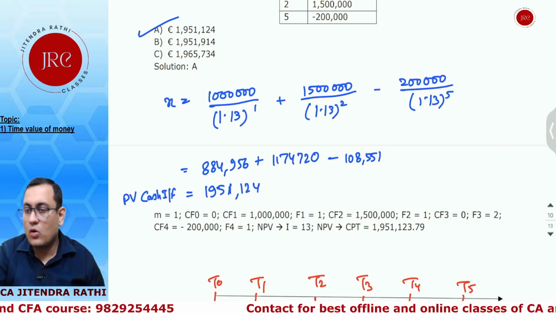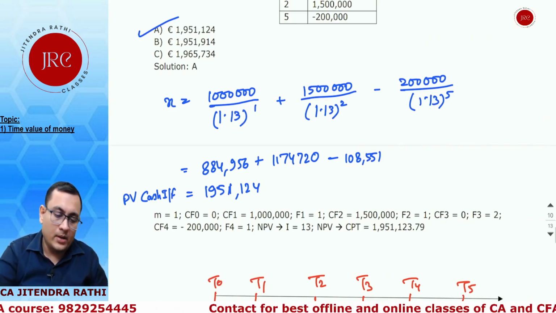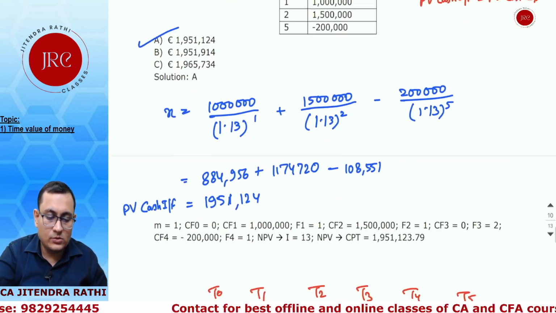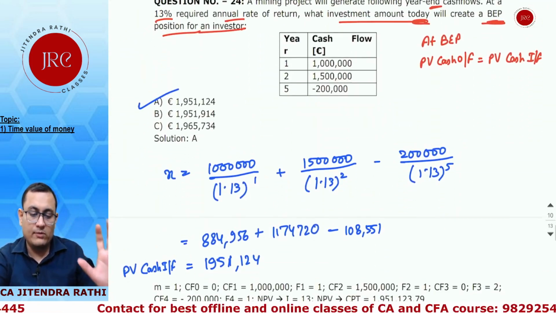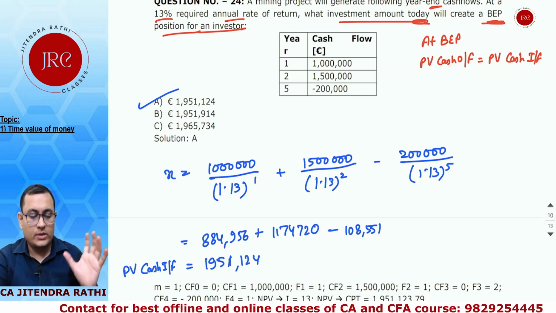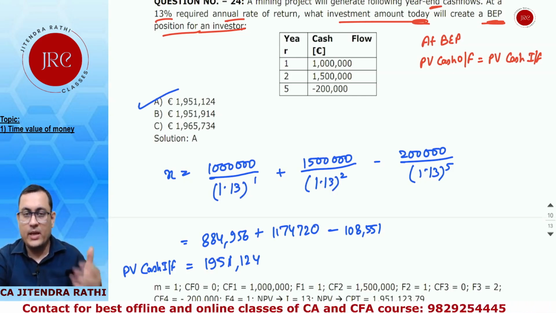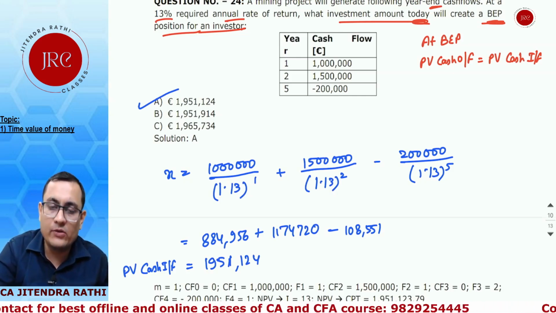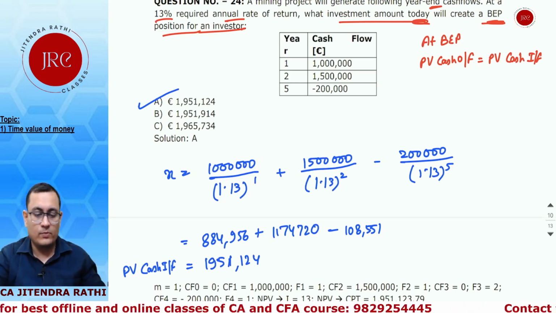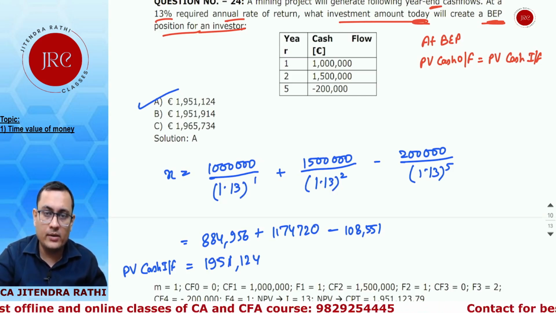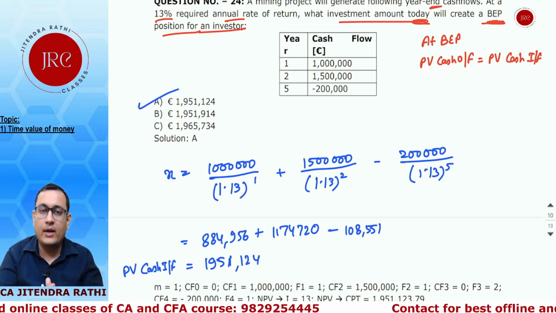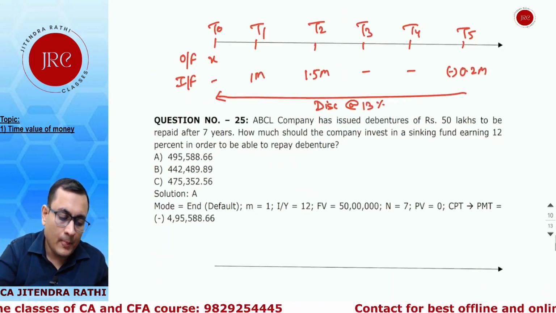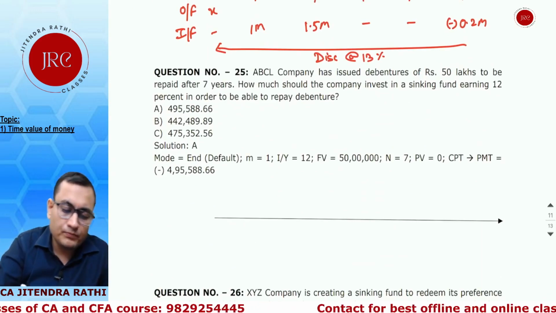I have taken wrong interest rate. That's why answer was not matching. So this is the final answer. So if the present value of all inflows is equal to 1951,000, so to achieve break even, maximum outflow should be 1951 because outflow will be done at T0. So to compare it on a relative basis, we need to bring all inflows and outflows at one point of time.